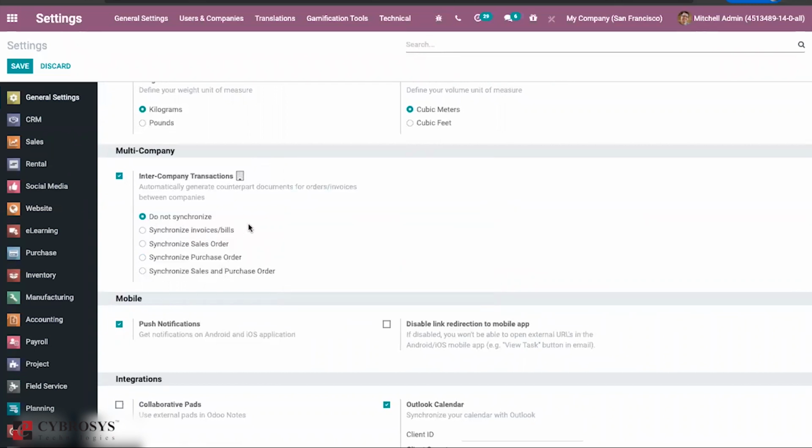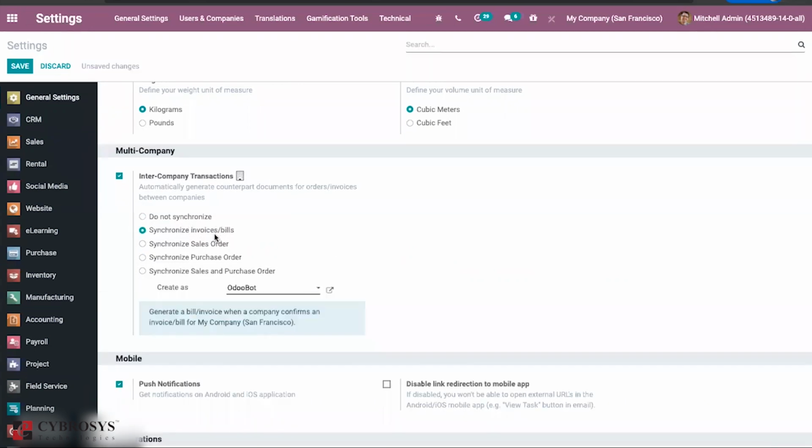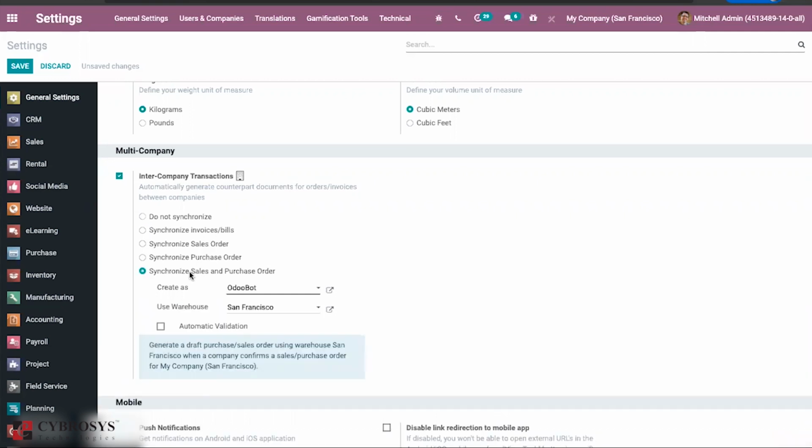Earlier we had an option like do not synchronize bills or invoices, then synchronize sales order or purchase order. So earlier we didn't have these two options, synchronize sales and purchase order. Normally what will happen is, whenever you create a sales order, it will create a purchase order. Whenever you create a purchase order, it will create a sales order in another company.